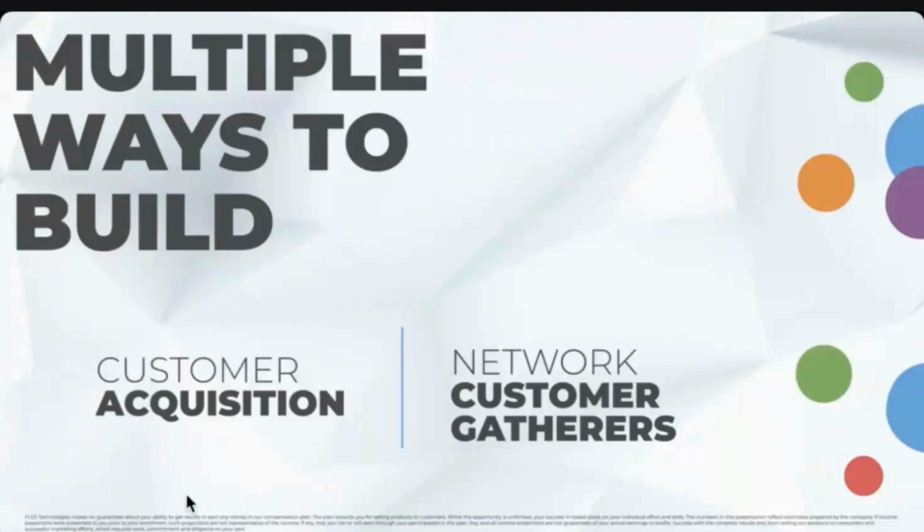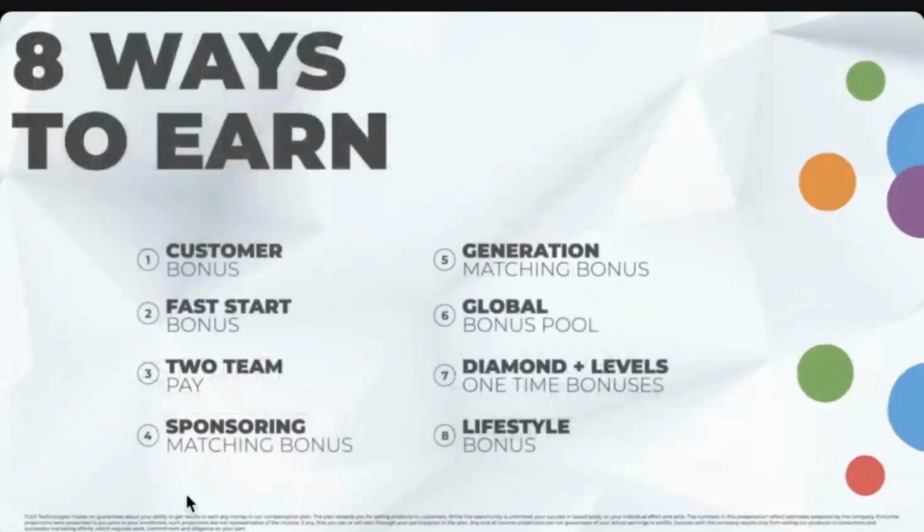Now, the other way to build this is through a network of customer gatherers, where you're not having to gather every customer yourself, where you actually can go out and find a few other people that might want to make a business as well by sharing it and gathering customers. Not only are you able to do that and make money on your customers, but you're also able to make money on their customers. And it actually goes to infinity in the network of customer gatherers. It works like this. The customer bonus, you get 25%. The fast start bonus actually is another immediate way of getting paid. And that's when you go in and bring a new brand influencer into the business that wants to do it as a business. You earn up to 50% of what they brought in that first time.